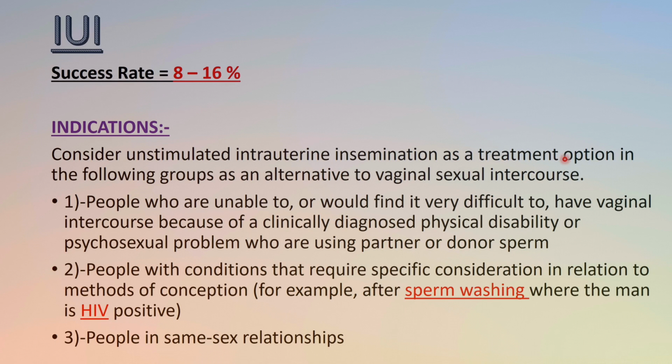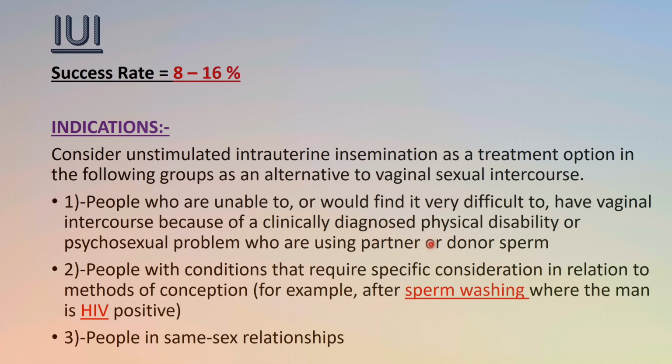Consider unstimulated intrauterine insemination as a treatment option in the following groups as an alternative to vaginal sexual intercourse. If the woman is having a certain problem with vaginal sexual intercourse, IUI is the preferred treatment. Women who are unable to or would find it difficult to have vaginal intercourse because of a clinically diagnosed physical disability or psychosexual problems, who are using partner or donor sperm. If they are finding it difficult to have vaginal sexual intercourse, then IUI is the preferred technique in them.